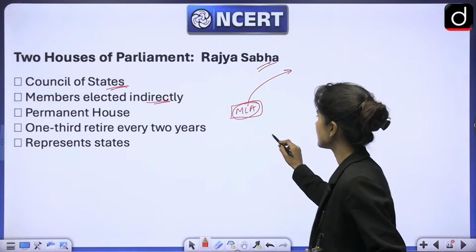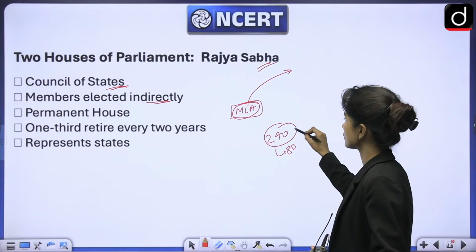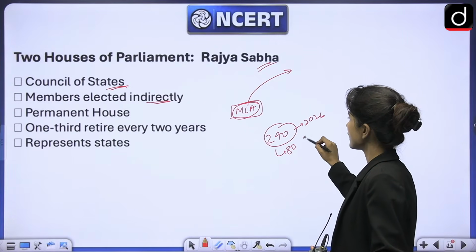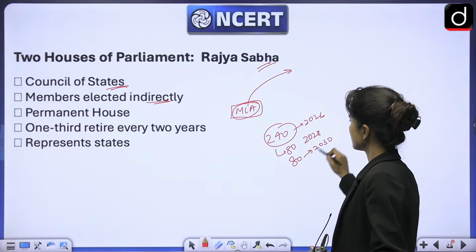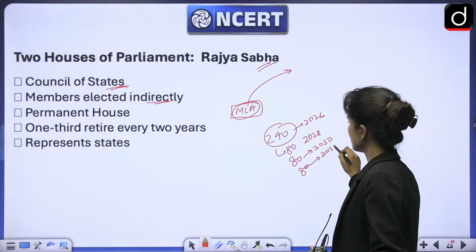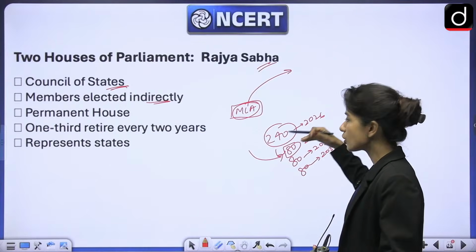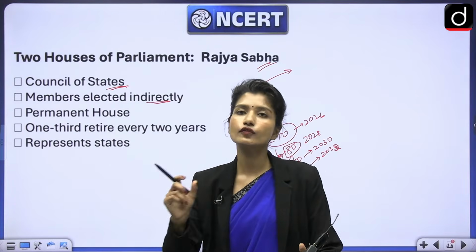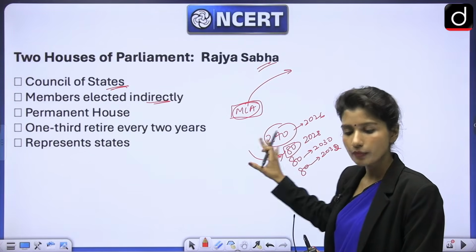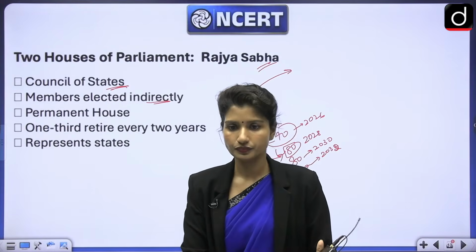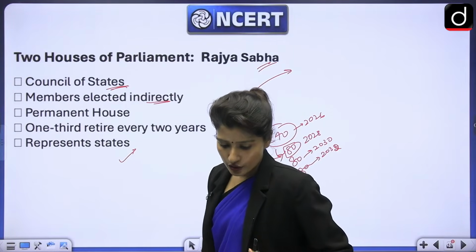What does that mean? Let's say there are 240 members right now. So 80 members will retire after 2 years. It's 2026, so 80 members will retire in 2028. Then 80 members will retire in 2030. Then 80 members will retire in 2032. When these 80 members retire, a new 80 will come up. Because this happens periodically and only one third of the members retire every 2 years, it is never completely dissolved. The house is permanently present. That is why it is called a permanent house. All right. Next, it represents states, as I've already told you. Yes, very good.